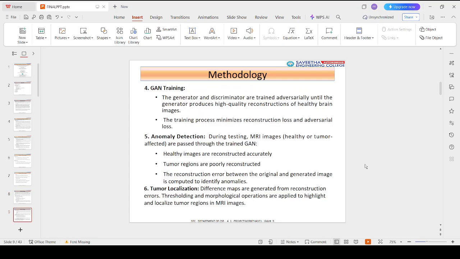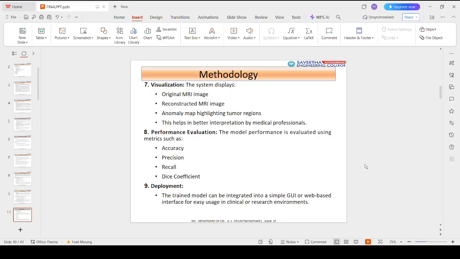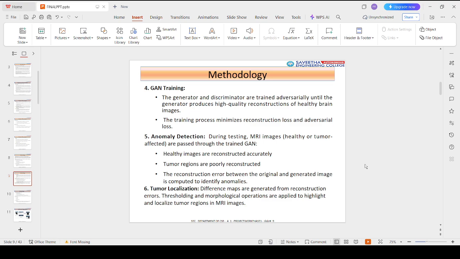So, the GAN architecture. The GAN architecture consists of three components. The encoder converts the input MRI image into latent features, and the generator, which is the decoder, reconstructs the MRI image from the latent representation. The discriminator distinguishes between real and reconstructed images.